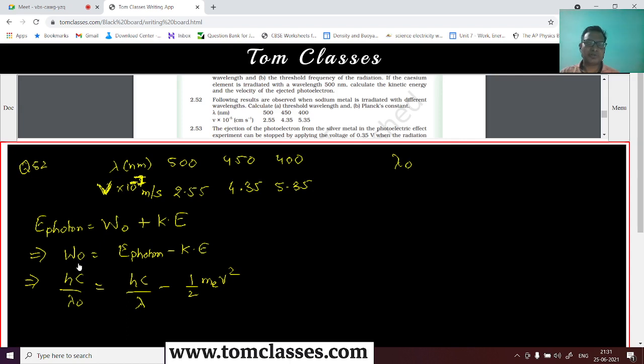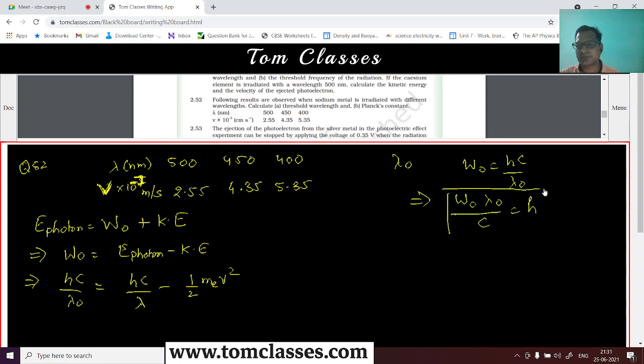So W naught is equal to hc by lambda naught. So the Planck's constant is W naught lambda naught upon c. That will be the Planck's constant. Okay, so it has to be calculated like that.